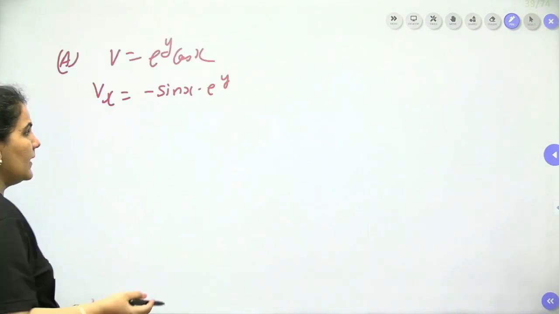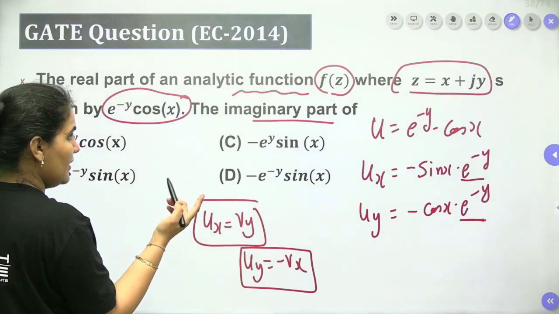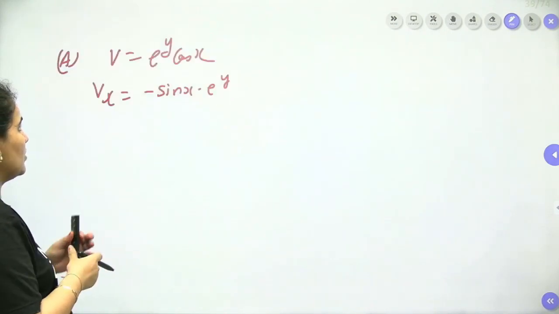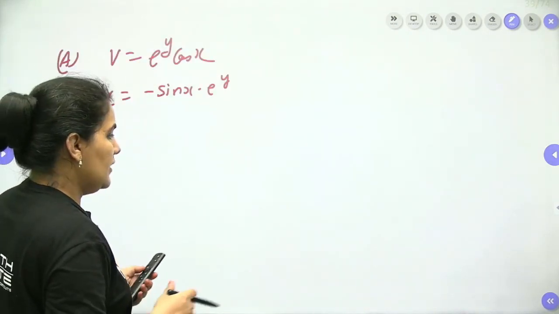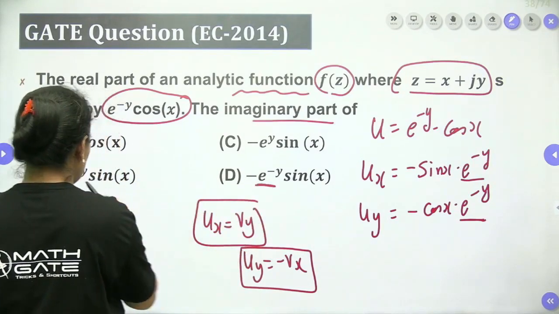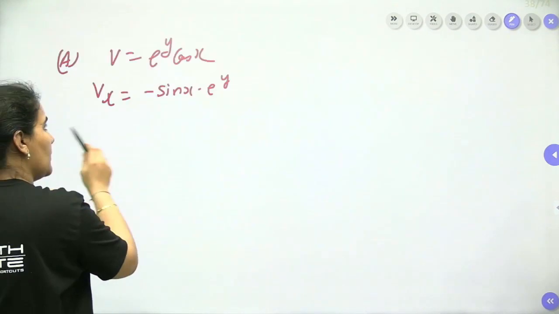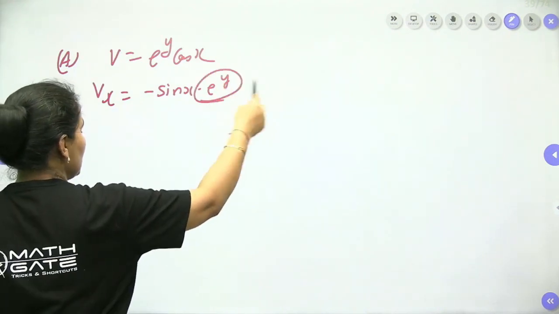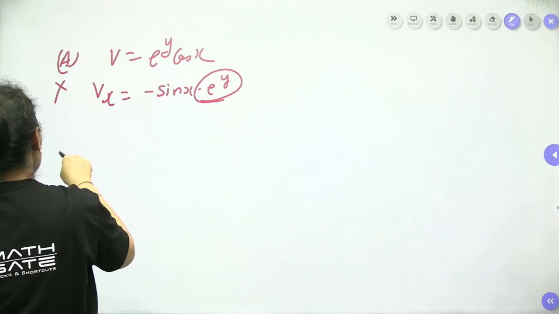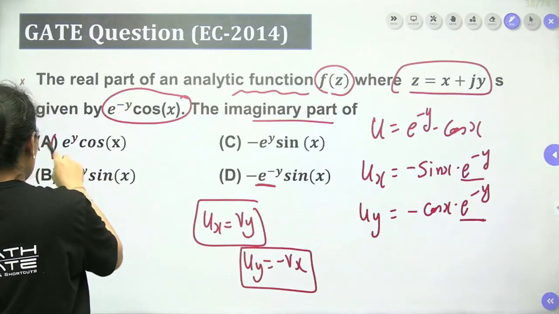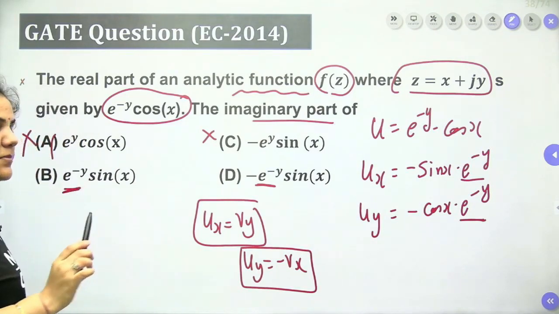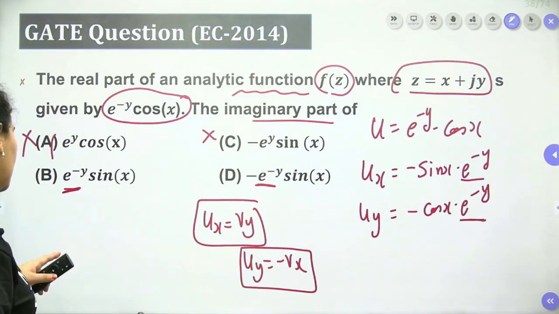Do we have e to the power y? It's e power minus y. So I don't think it will be the answer because we have e power y. It's not possible, we can leave it here, because the result should be in the form of e to the power minus y only. So we can leave it here. Even we can leave option A and option C. Either the right answer is B or the right answer is option D.